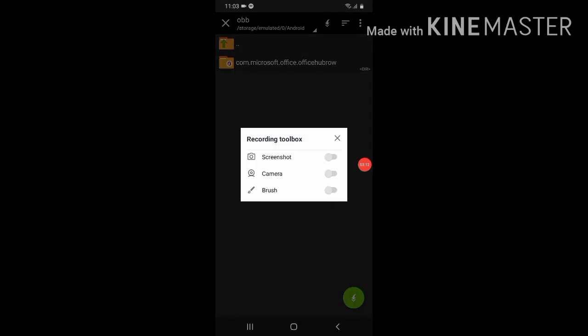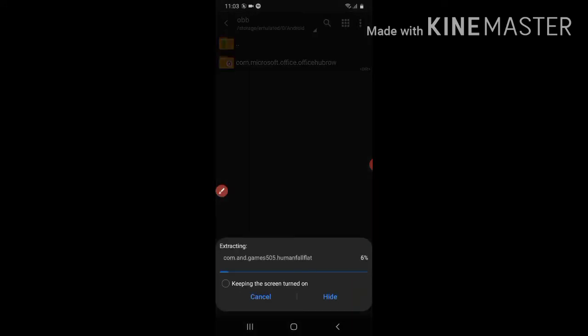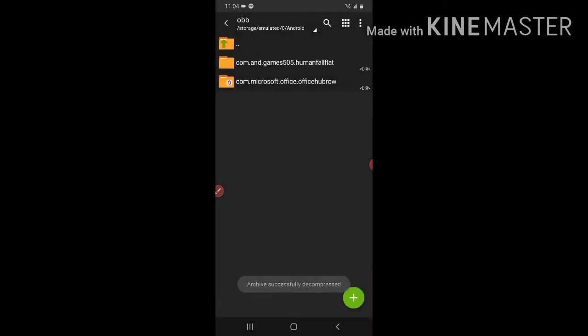Wait a minute guys. Let me click on this brush. Okay, you need to click on this thing, that arrow. It's going to be like this, so you need to wait until it's 100%. Okay, it's going to say extracted successfully.